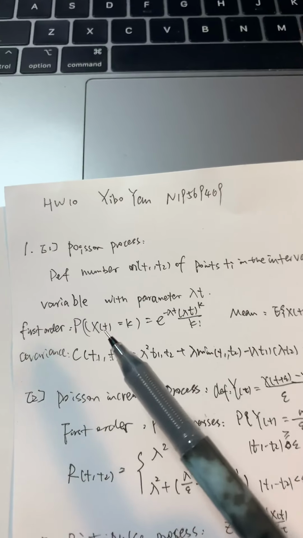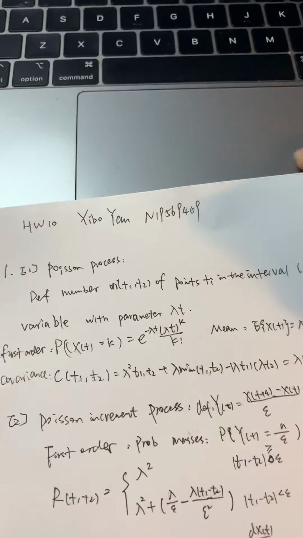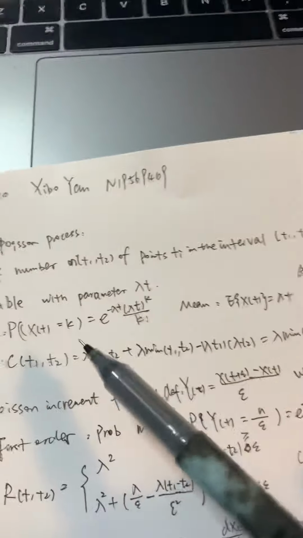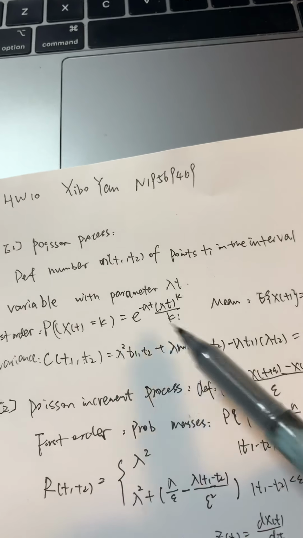So the first order probability mass is this, and the mean of this is lambda t, and the autocorrelation